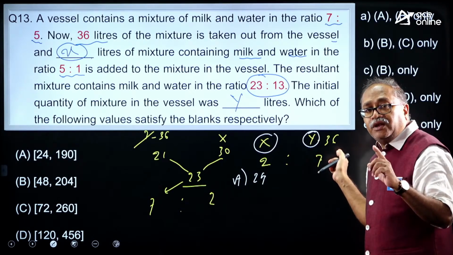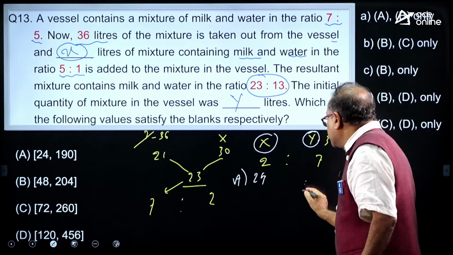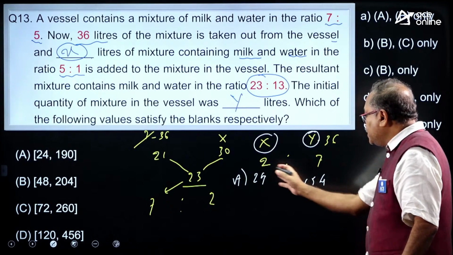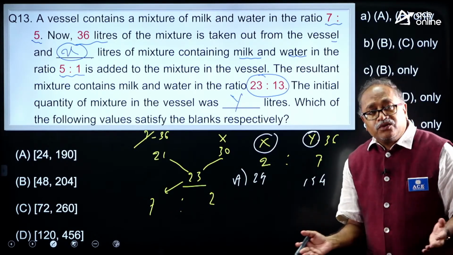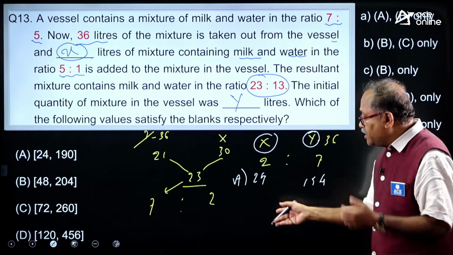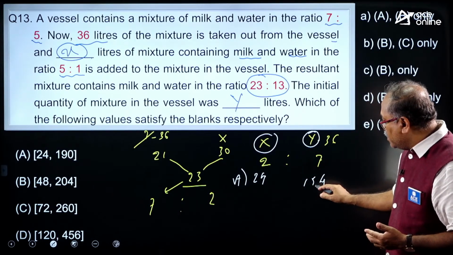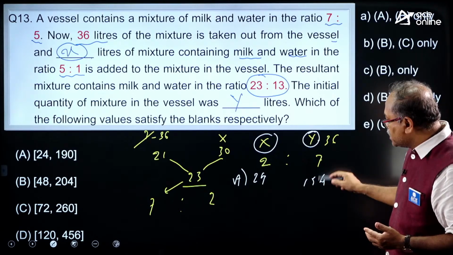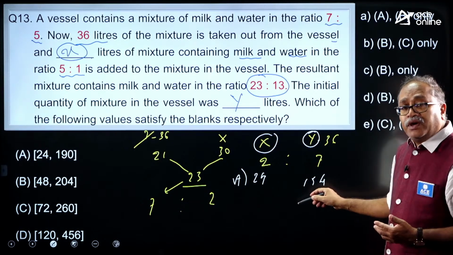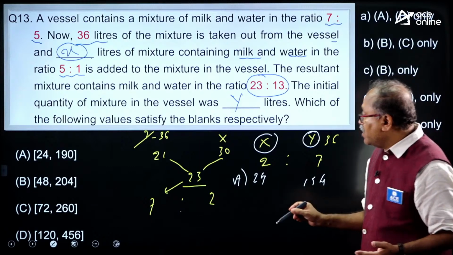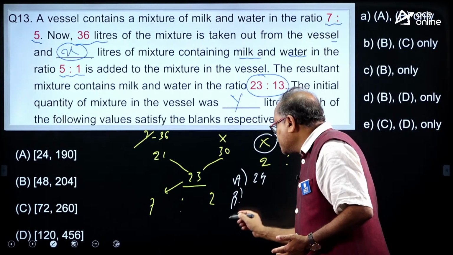154. So, this is 154. Are these two in the ratio of 2:7? So, let us take this one, 12 2 times, and with 12, will it be 7 times 12, 84? No. So, option A no, option B.